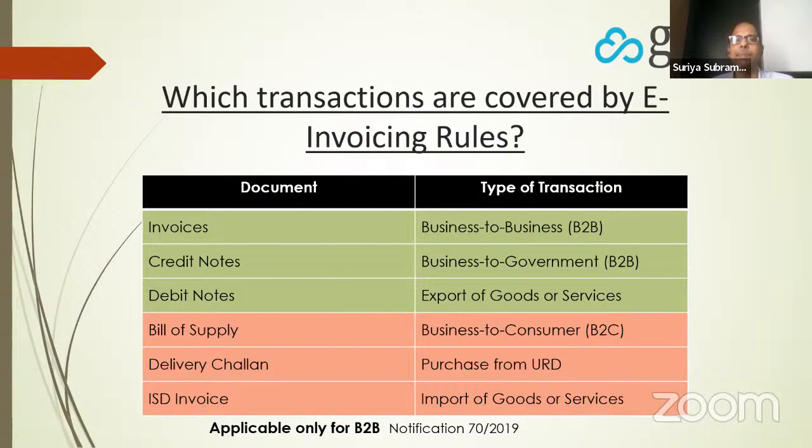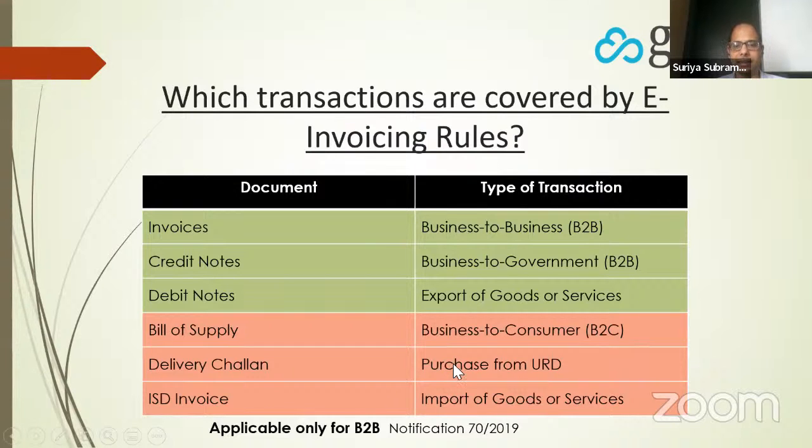Now let's look at the type of transactions. Within invoices, do you have to generate e-invoice for all transactions? No. Only certain transactions are covered under e-invoicing. What are they? B2B transactions, business to business, business to government, and export transactions. So these three transactions are covered under e-invoicing.